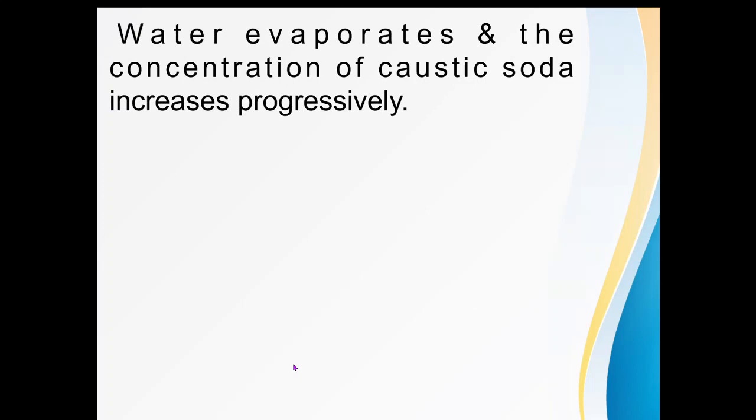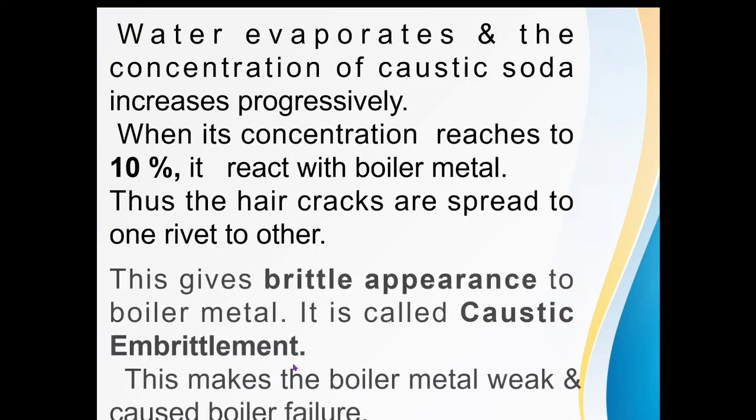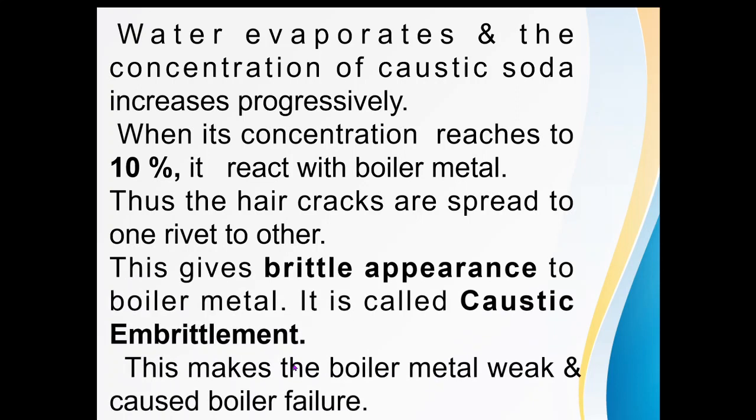Water evaporates and the concentration of caustic soda increases progressively. When the percentage of caustic soda reaches up to 10%, then it reacts with the boiler metal, and thus the hair cracks spread from one rivet to another. This gives a brittle appearance to the boiler metal. It is called caustic embrittlement.